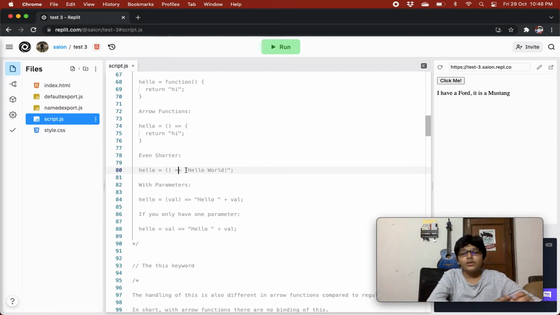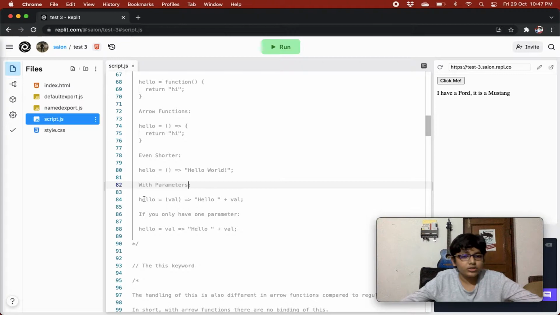So when we have only one statement, it returns the value, and we don't need the return keyword. Moreover, if we have only one statement, we can omit the curly braces also, and directly give what we want to return.